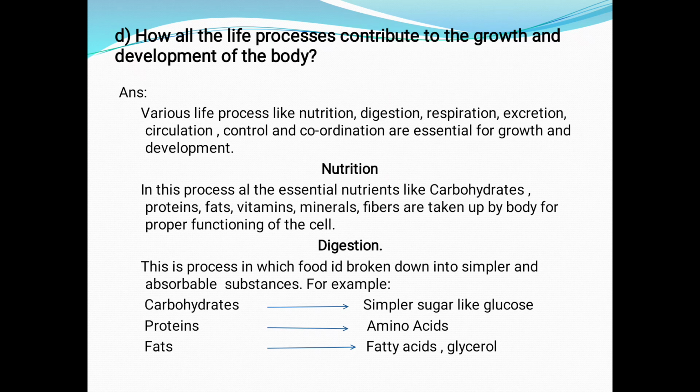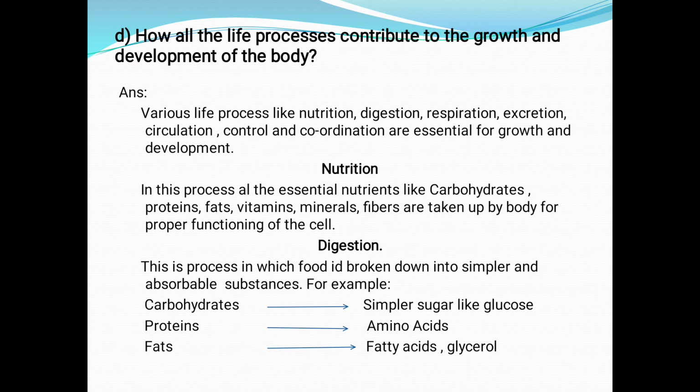Next, how do all the life processes contribute to the growth and development of the body? Answer. Various life processes like nutrition, digestion, respiration, excretion, circulation, control and coordination are essential for growth and development. Let's see one by one. Nutrition.